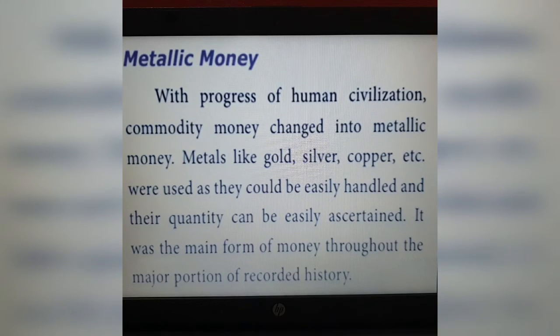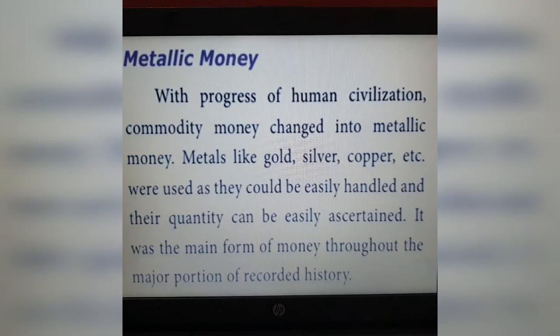Second one is metallic money. With the progress of human civilization, commodity money changed into metallic money. Later on, human civilization progressed and they changed the money into metallic money.